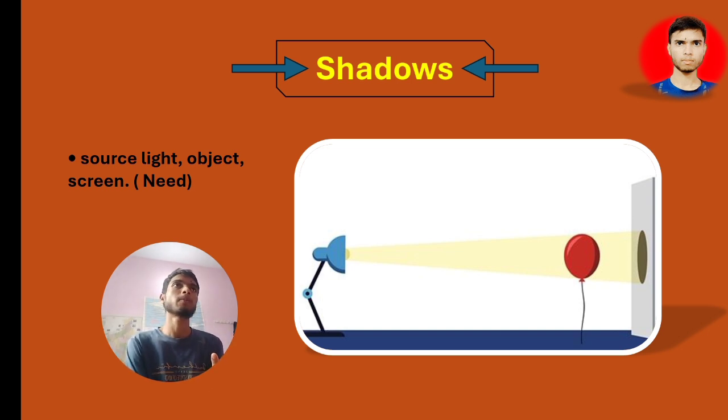Always remember, here you can see the shape of this balloon is a perfect circle, but there are some objects which will not provide the original shape in the form of a shadow. It can happen. Okay, so here we understood how to observe a shadow and how to form a shadow. So in this slide we understood this.